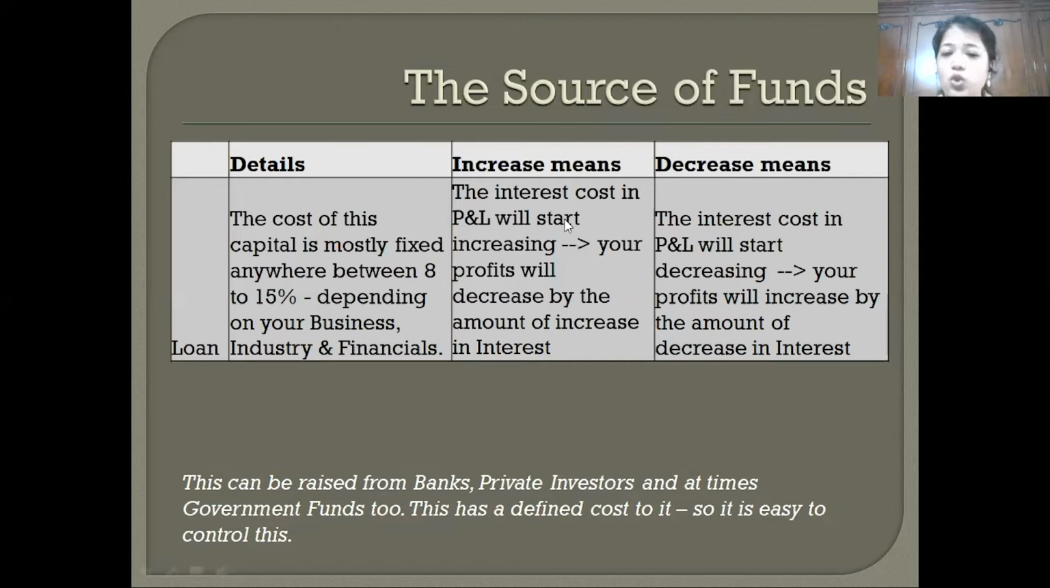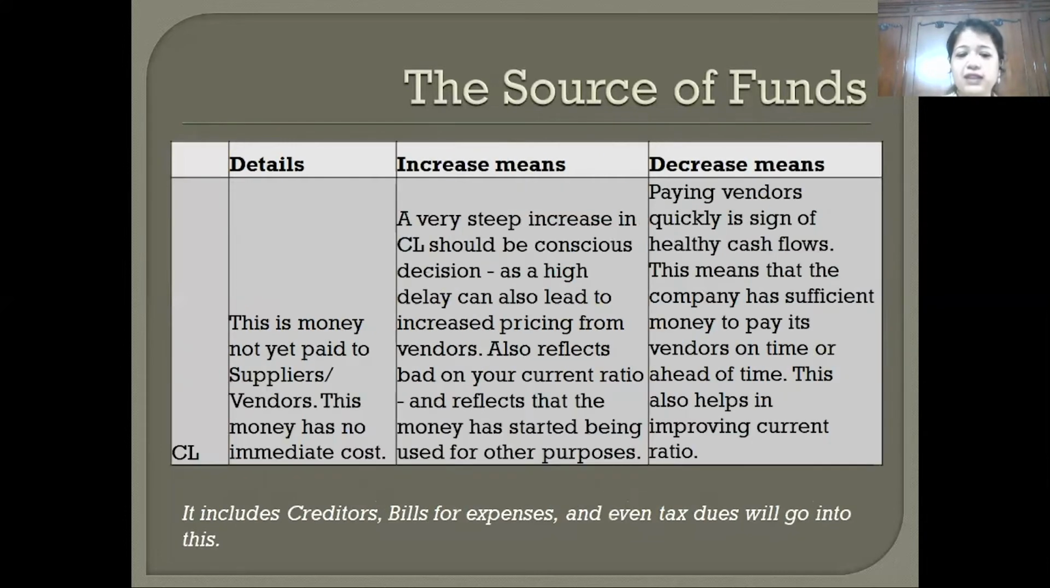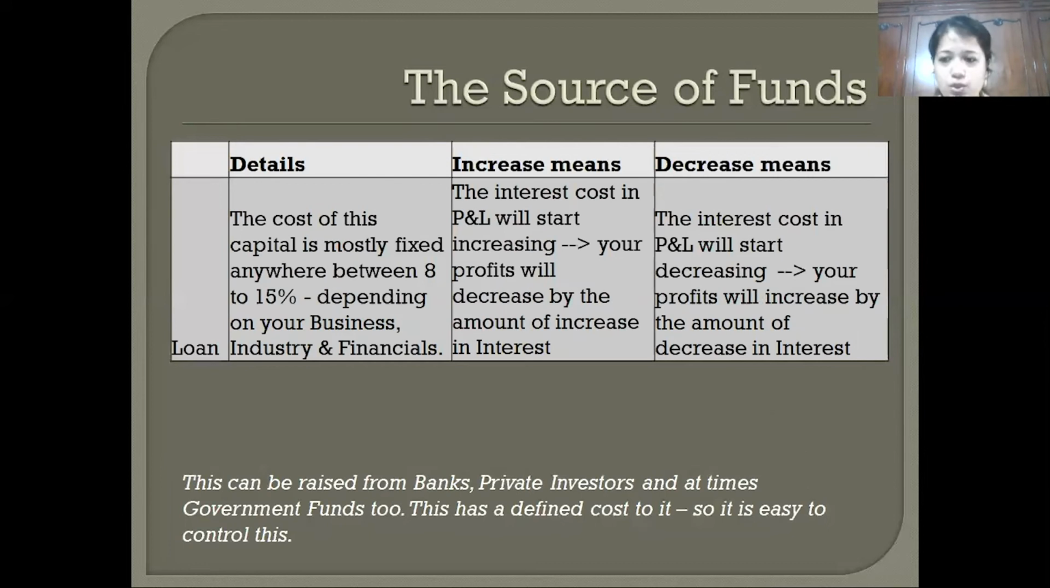What happens when your loan goes up? Your interest cost goes up, and so your profit will go down, which is what is written here. And what does decrease mean? If you start repaying your loan, your profit will slowly start rising because your interest cost has started going down. So a higher loan is bad for your profit and loss. A lower loan is good for your profit and loss. Loan and profit have an inverse relationship with each other. Okay, so that roughly covers the bigger sources of funds.